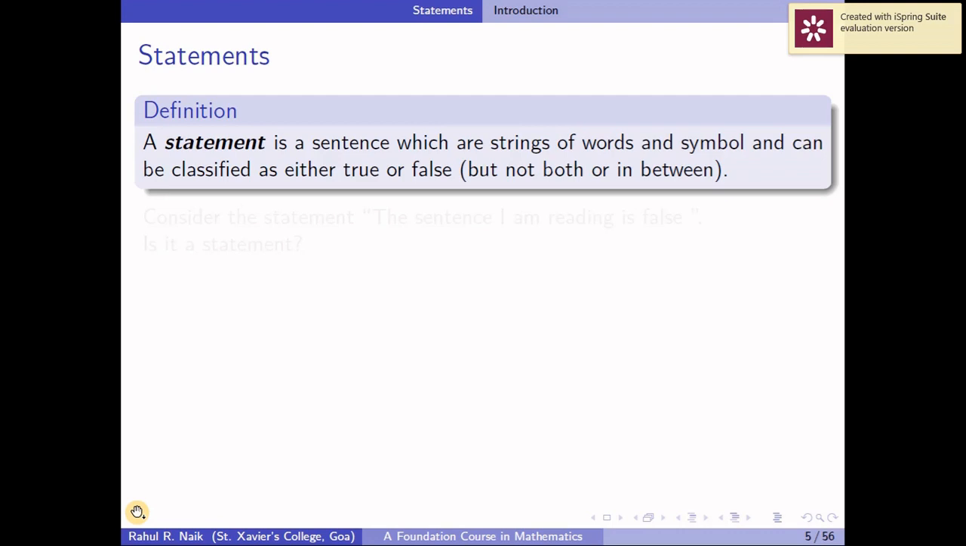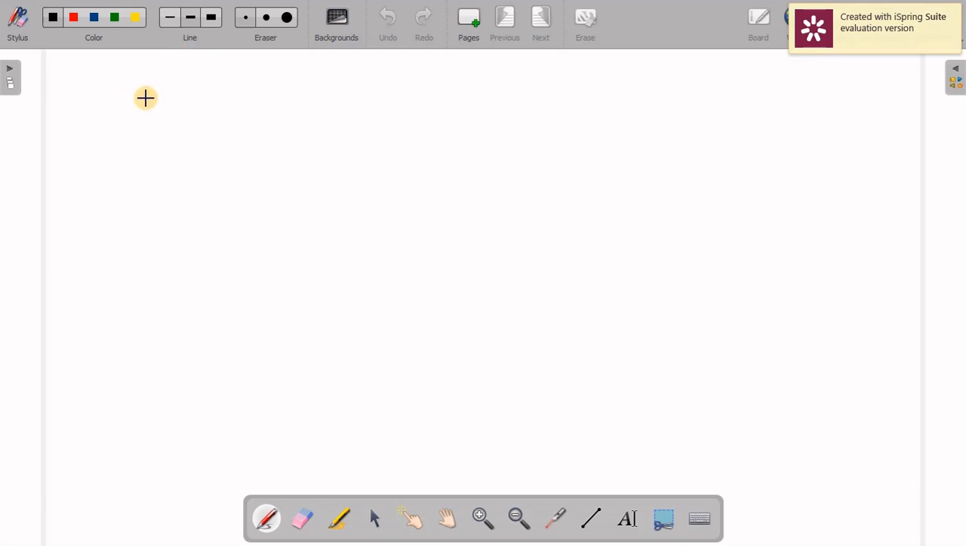Let us consider the last sentence which we noted down in the examples. Consider the sentence I am reading is false. The question is, is it a statement? If I give you a minute, then you will conclude that this cannot be considered as a true or false statement. It's a contradictory statement. Okay, so let's see the reason why the given sentence is not a statement.